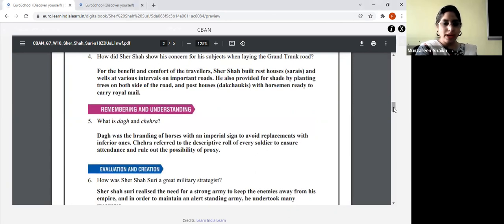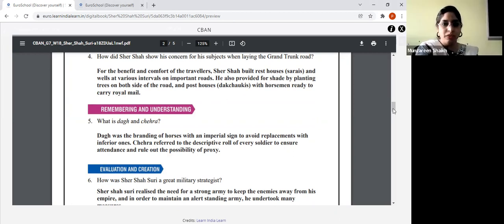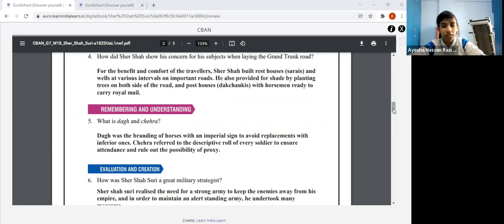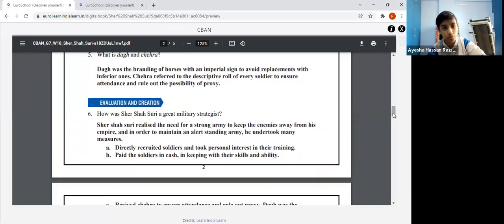All right. Now next is, what is Dag and Chehra? Who will tell me what is Dag? Dag was the branding of horses. Okay. Chehra, Aisha, tell me what is Chehra? Chehra referred to the descriptive roll of every soldier to ensure attendance and rule